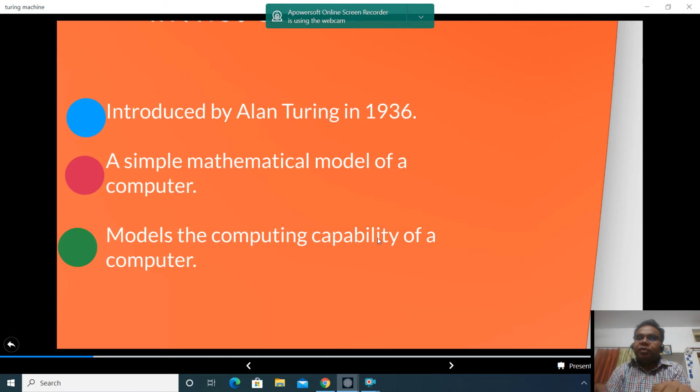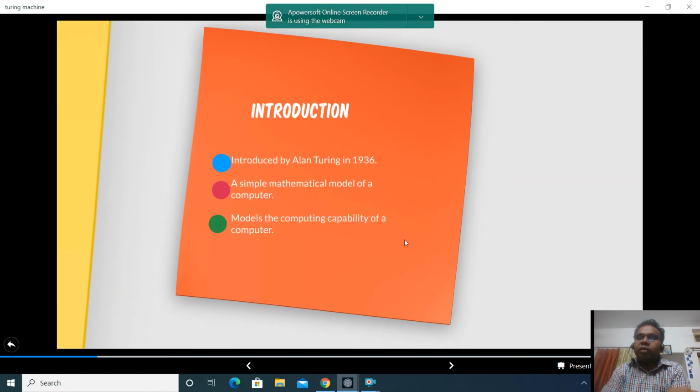If we want to represent a computer in terms of mathematics, in terms of different notations, the model which represents a computer is called a Turing machine. It models the complete computing capability of the computer. The complete computer can be modeled by using a Turing machine.